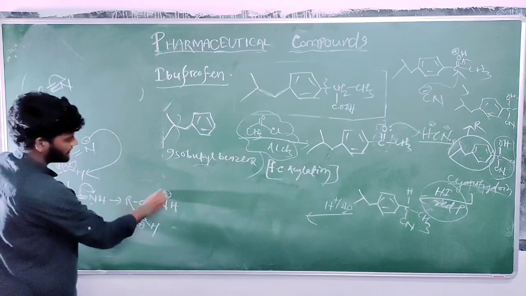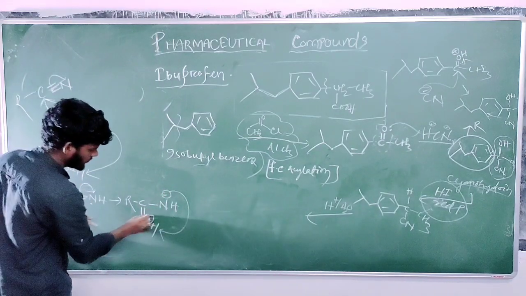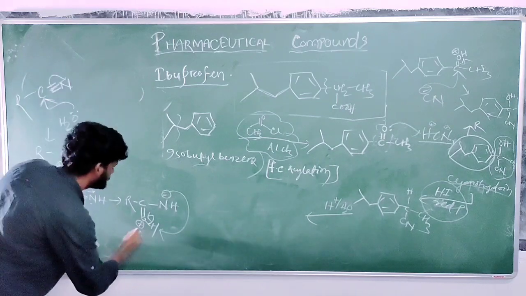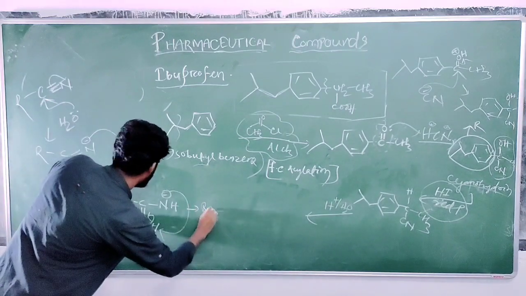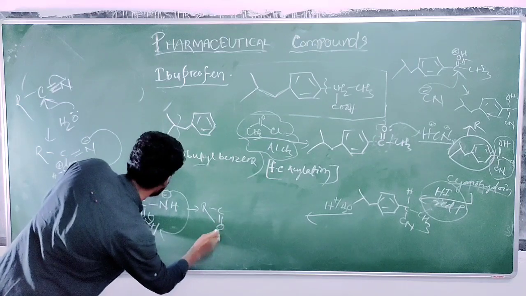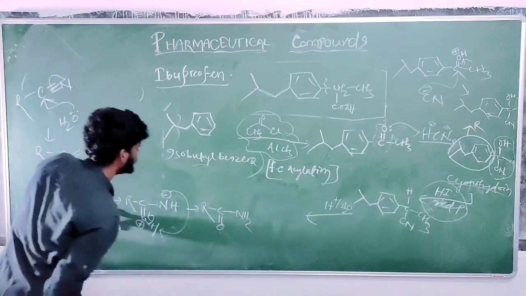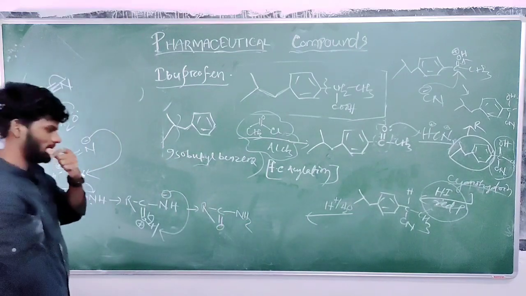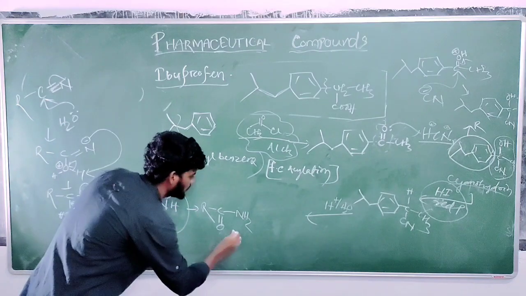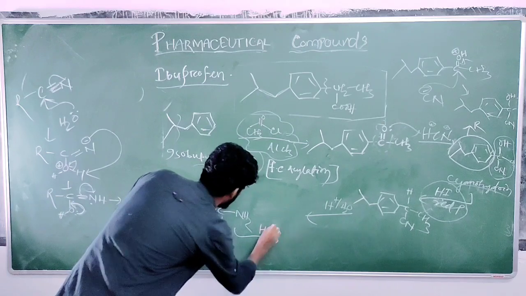So this negative charge takes hydrogen, this bond moves over to the electron deficient carbon atom, and it will form R-C(OH)-NH2. Okay. So the next step, again another mole of water.